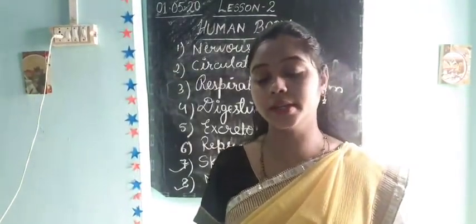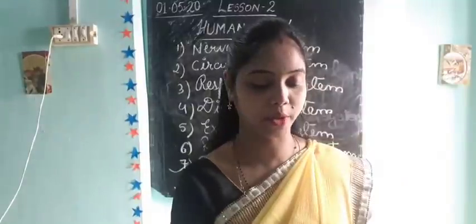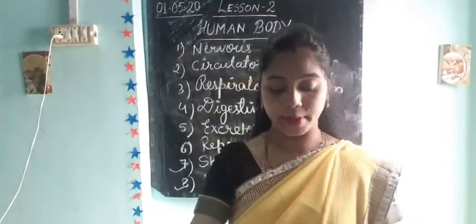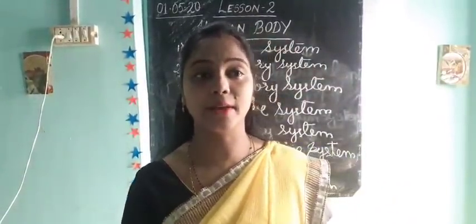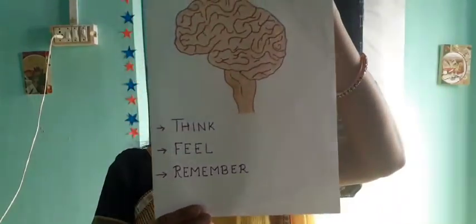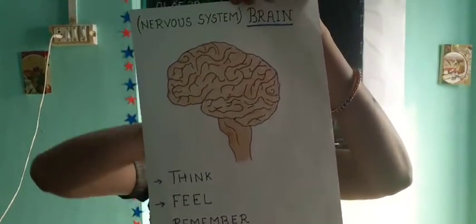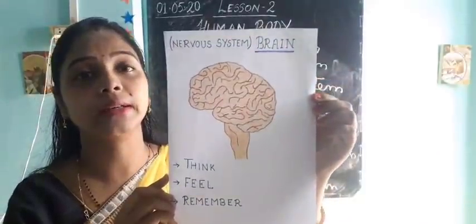Let's start. The first organ is brain. What is brain? I will show you. This is a brain. Can you see the picture of the brain?